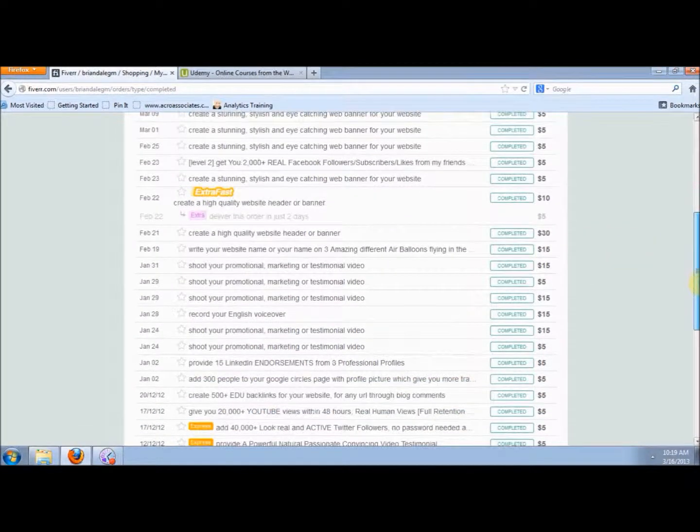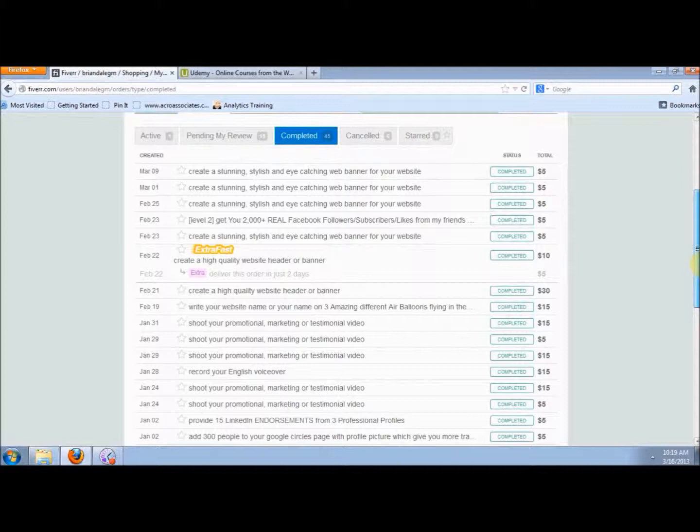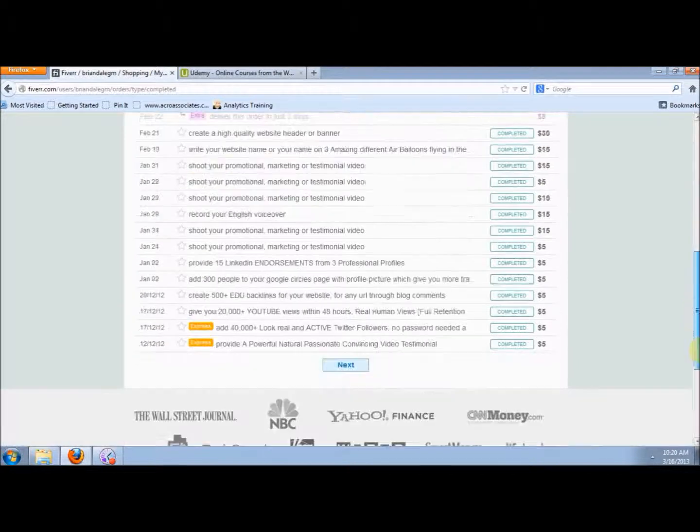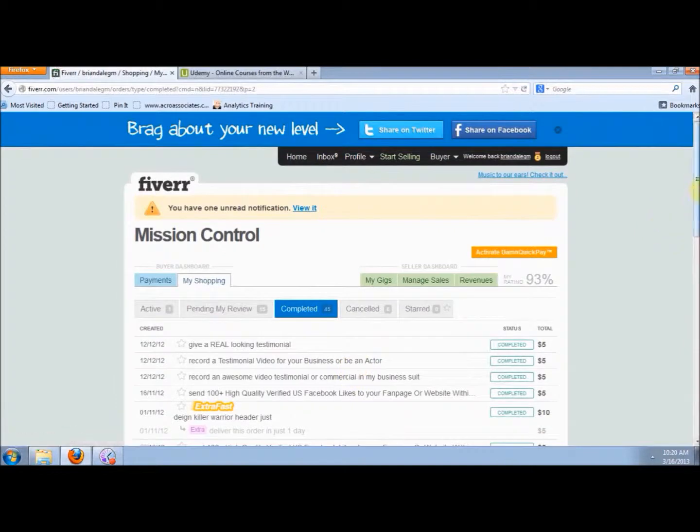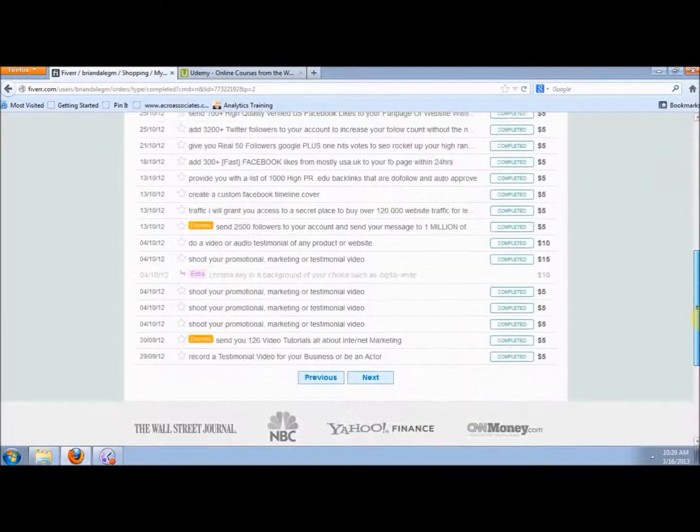We want to take you to another gig. We already told you that writing website content, social media content, whatever it is, is a boon for your business. And we're going to set up a profile and get orders right to it, so you can see that this works. Another great way to make a few extra bucks here on Fiverr each month is quick website design. Another way is marketing videos and promotional videos.